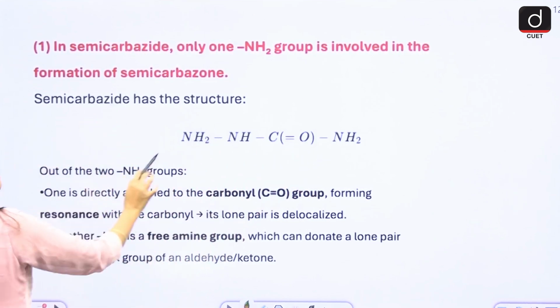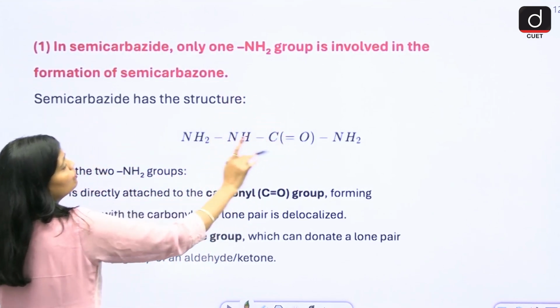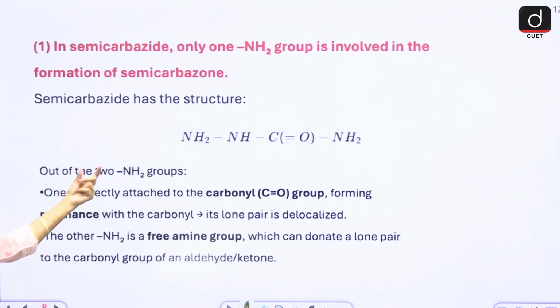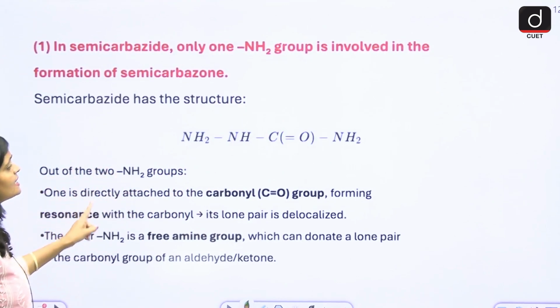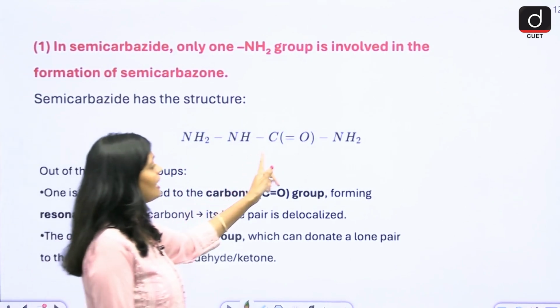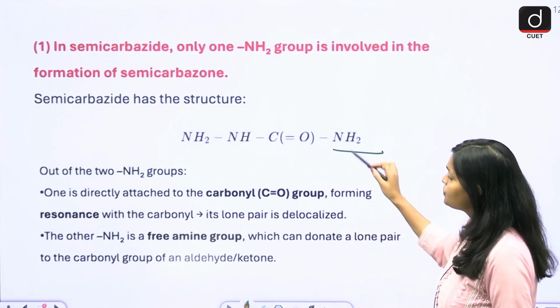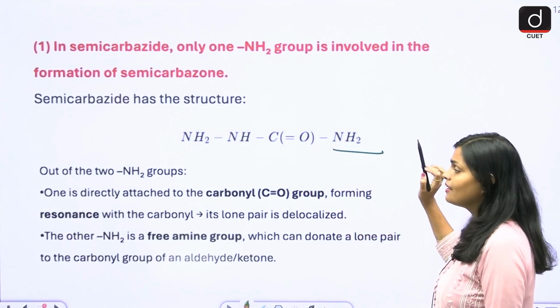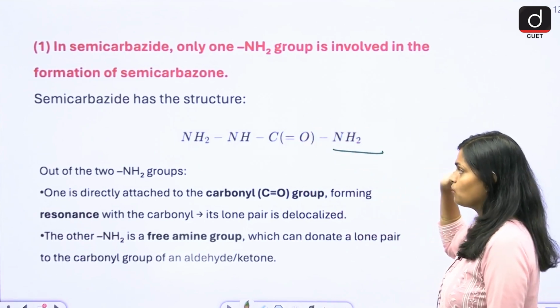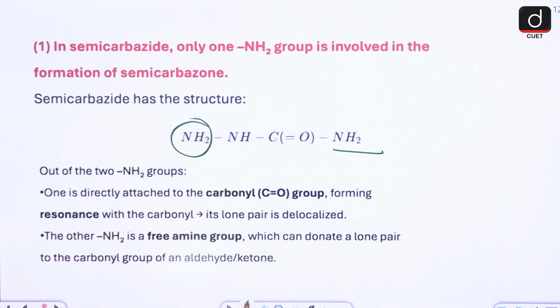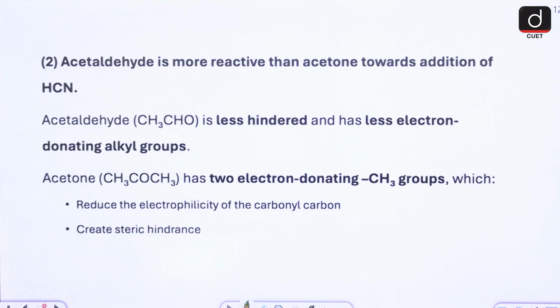Now the question is why only one NH2 is involved in the formation of semicarbazone. Because out of the two NH2 groups, one is directly attached to the carbonyl group, which forms a resonating structure, right? And the other is a free amino group, which can donate a lone pair to the carbonyl of the aldehyde or ketone. So this is the reason.